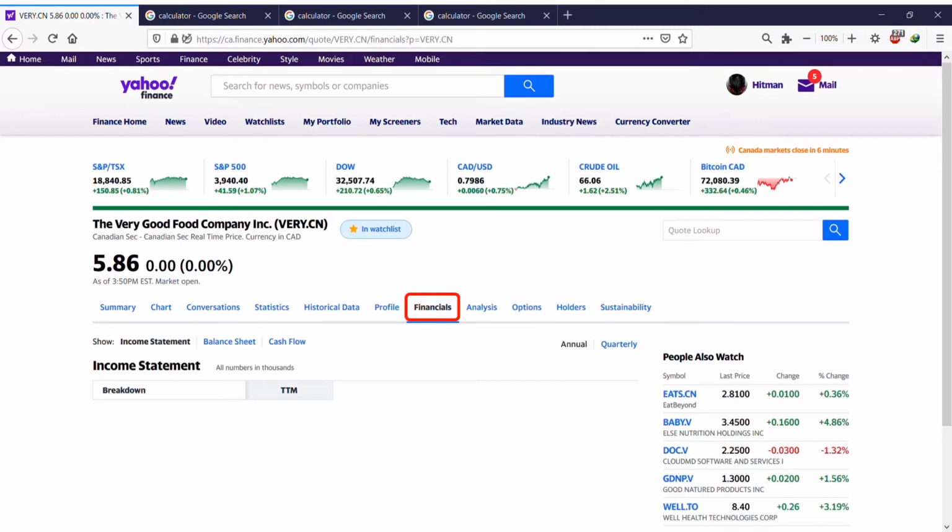Financials, if there's any financial report, you can see it here. Balance sheets, I don't think it shows the balance sheet, but you can go to their website for the balance sheet, cash flow, and stuff.